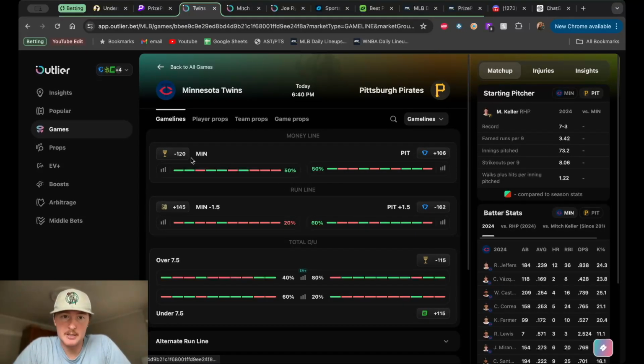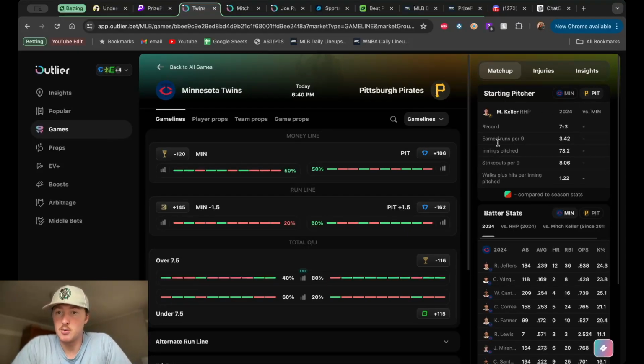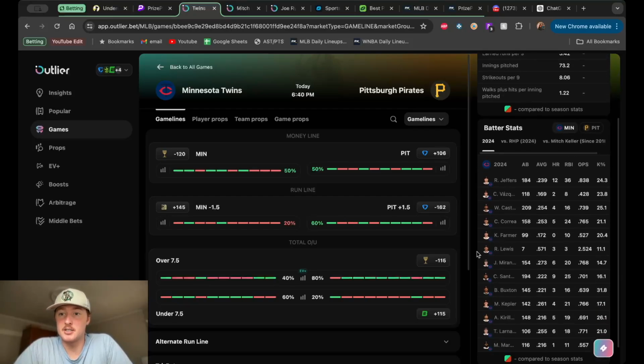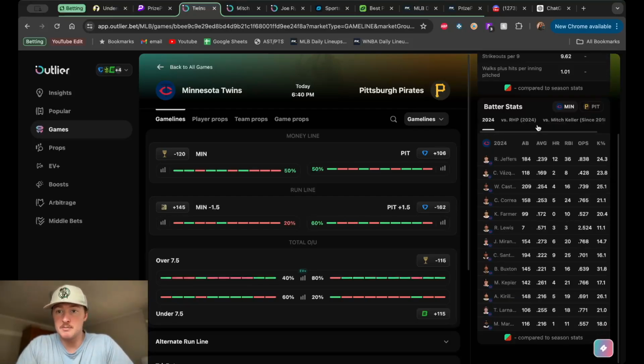But you want to look a little bit deeper. Why is Minnesota minus 120 favorites here? And you want to be looking at the pitchers. So that's where this box comes in. You can see both starting pitchers and their stats. And then also this box is going to show us the batting average for each team, Pittsburgh and Minnesota, for the entire year.